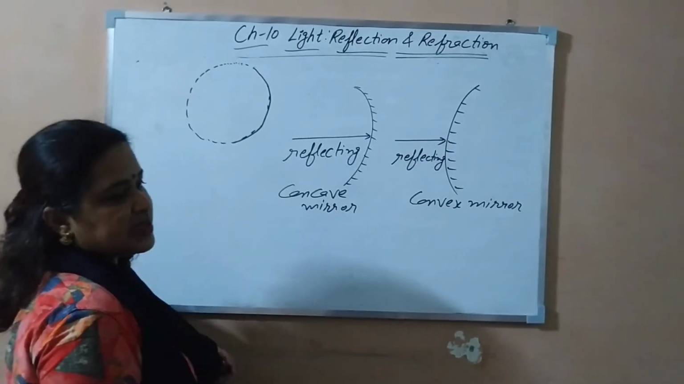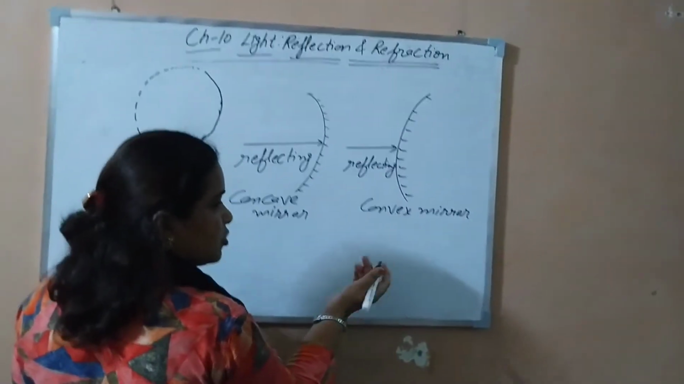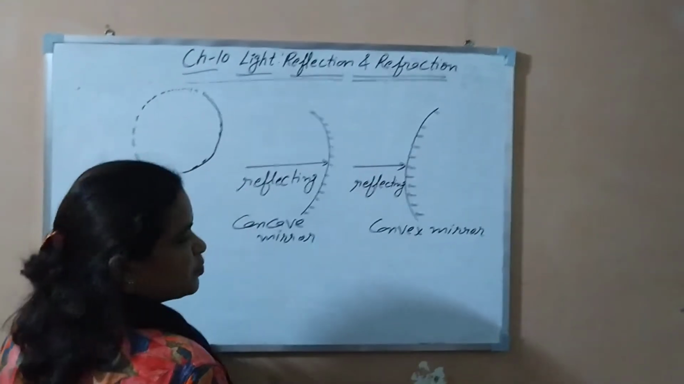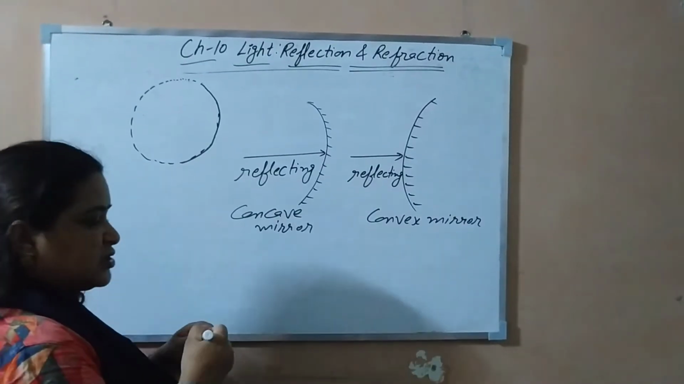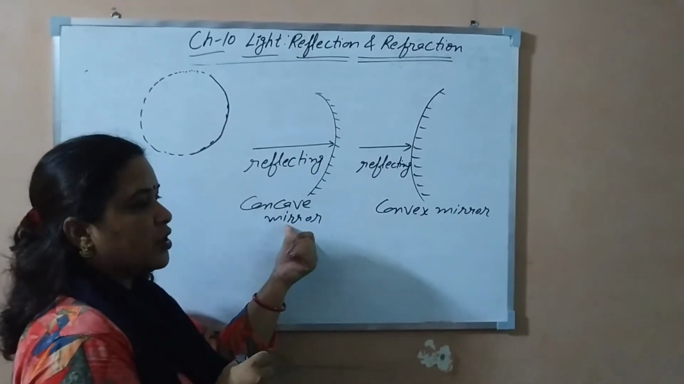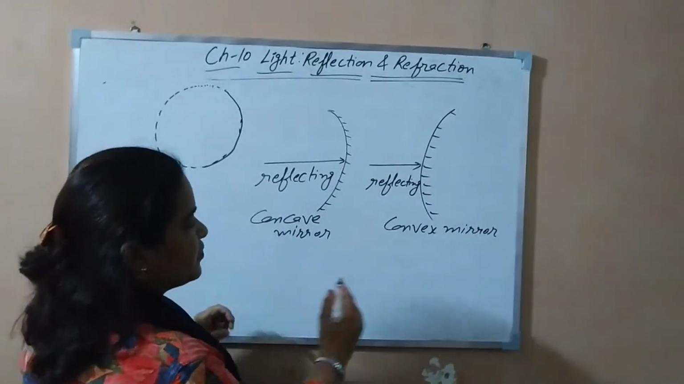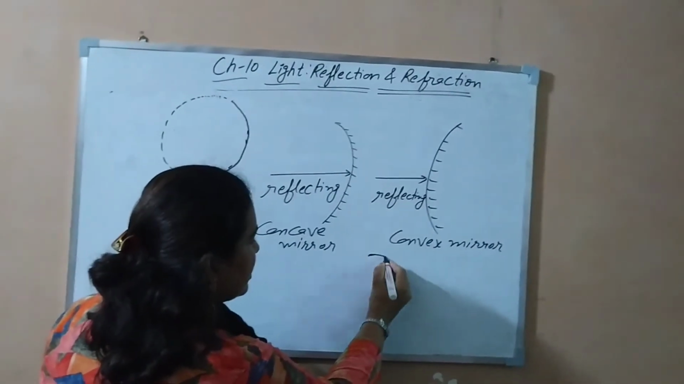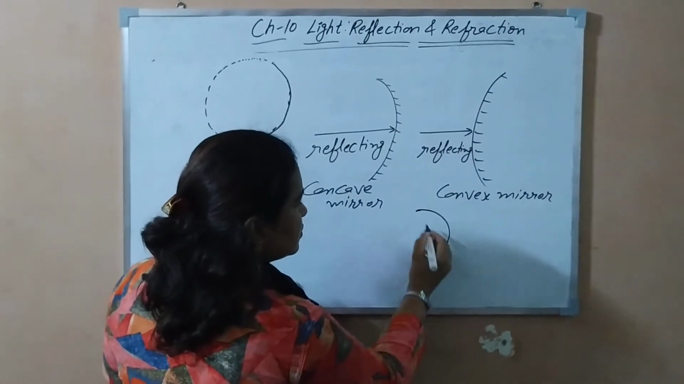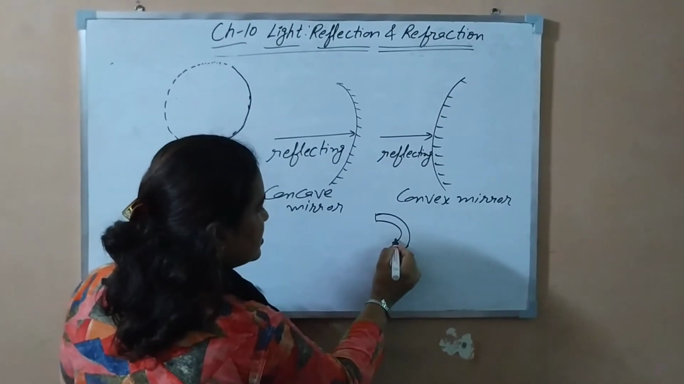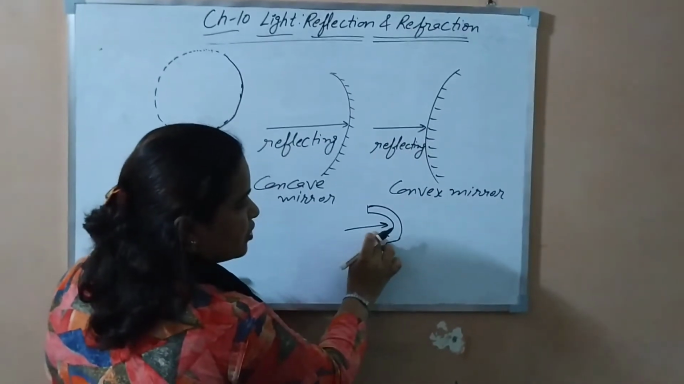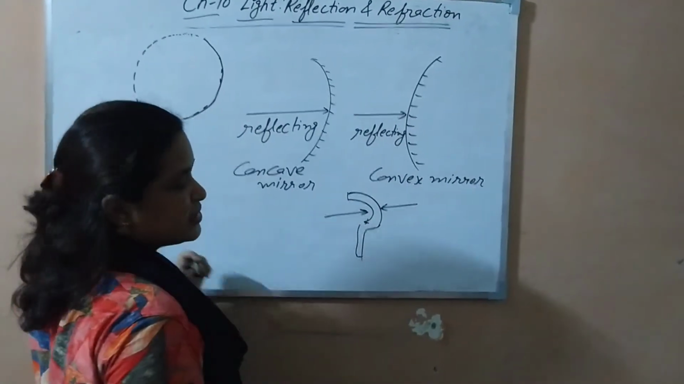The easiest example you can see at your home is your spoon. In the spoon, the bent in surface behaves like a concave mirror, and the bulging out surface of the spoon behaves like a convex mirror. I'm showing a rough diagram. This bent in surface is concave and this bulging out surface is known as convex.